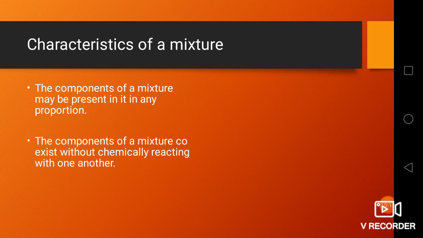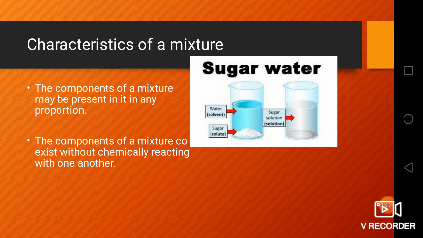Now let us see what are the characteristics of mixture. The first characteristic is components of a mixture may be present in it in any proportion. It means that 1 spoon of sugar in water makes a sugar solution.